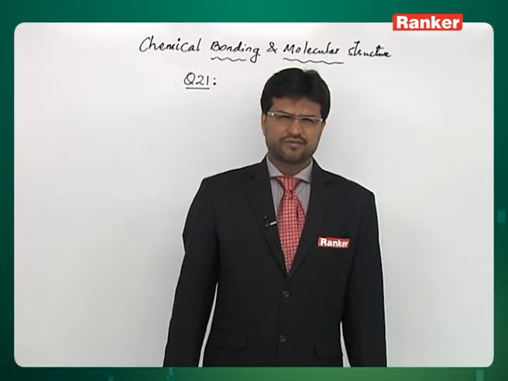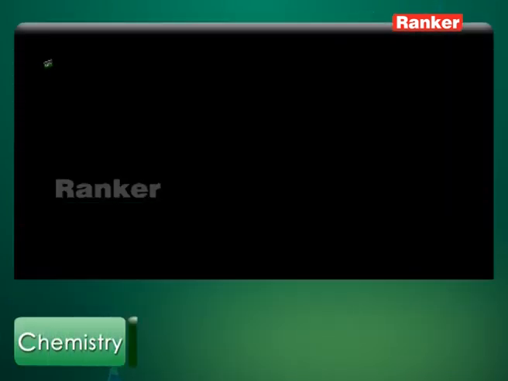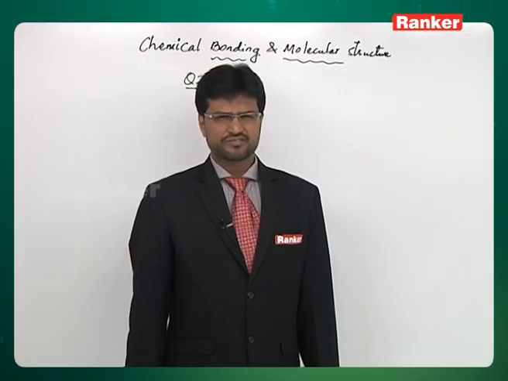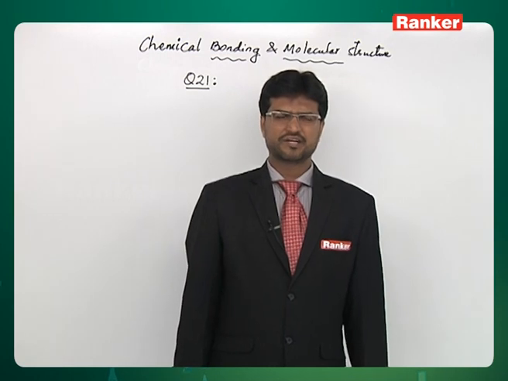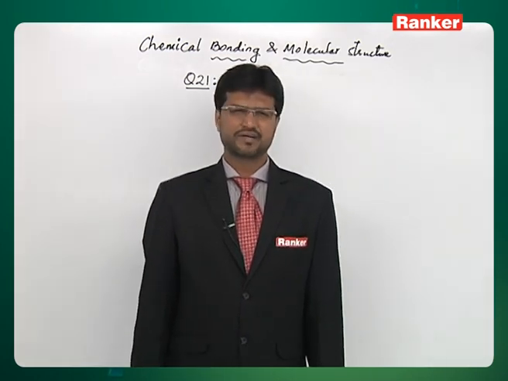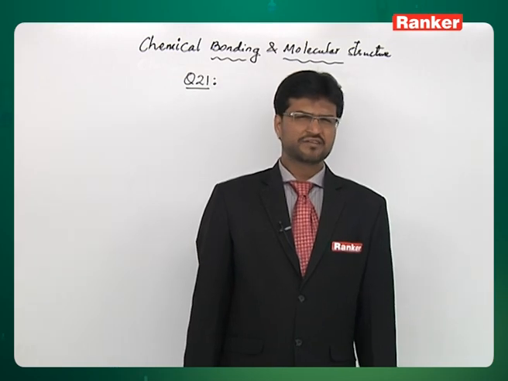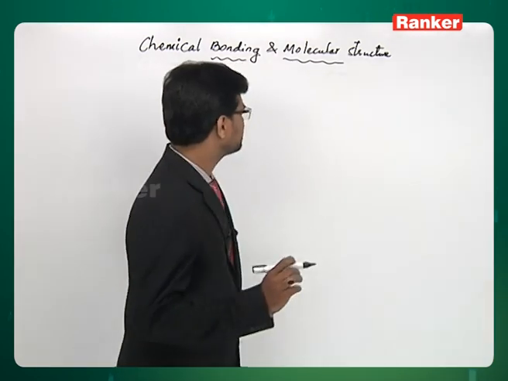Question number 21. The dipole moment of HBr is 1.6 into 10 raised to minus 30 coulomb meter and interatomic spacing is 100 picometers. The percentage of ionic character of HBr is. Let's try to solve this question. He has given the dipole moment as 1.6 into 10 raised to minus 30 and he has given HBr bond length and asked what is the percentage ionic character.